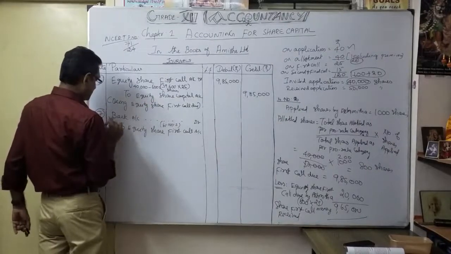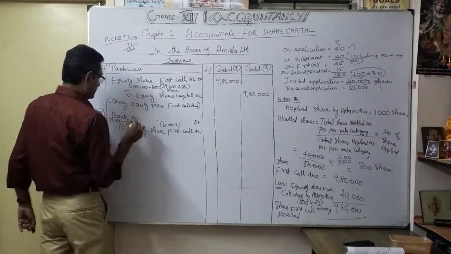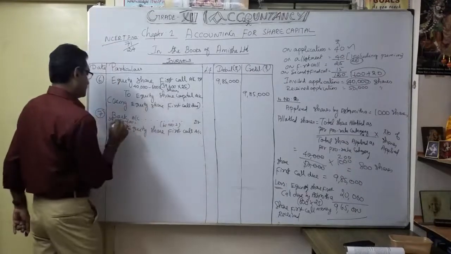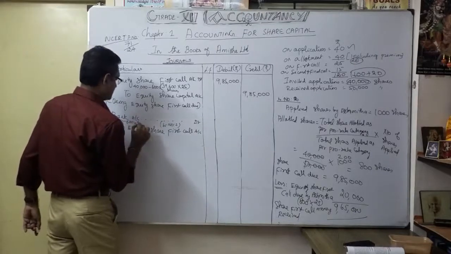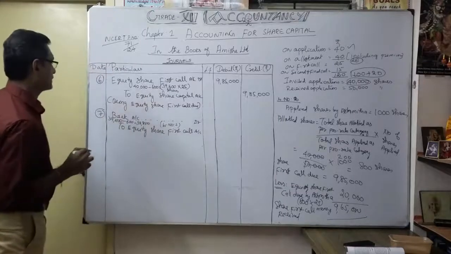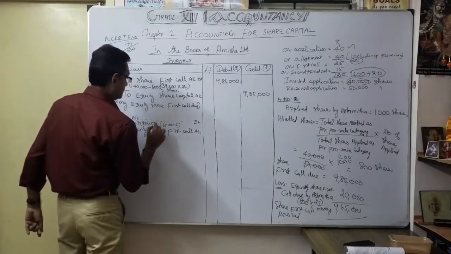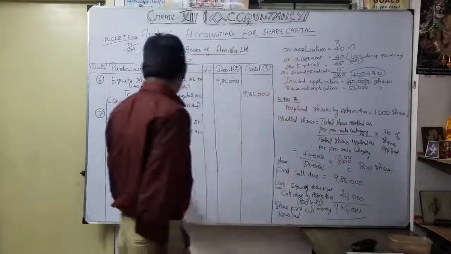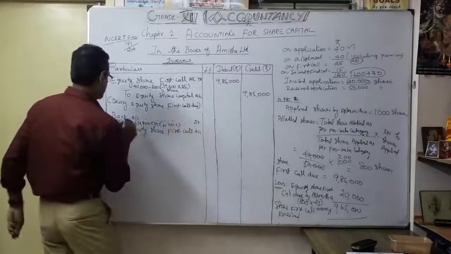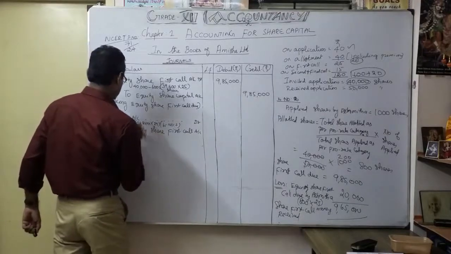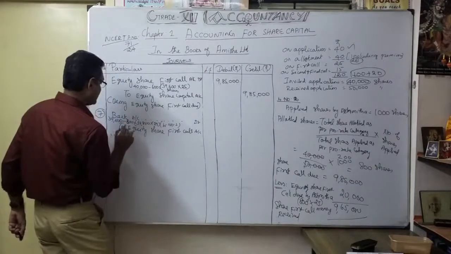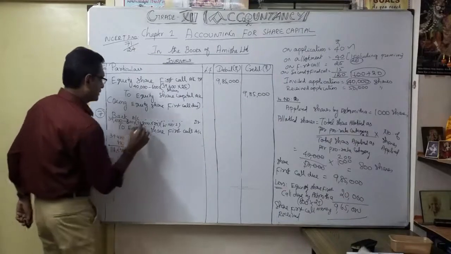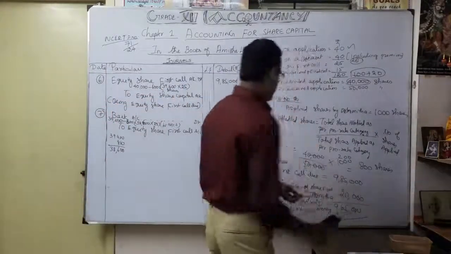Here we can also simply write 39,400 minus 800, so how much will it come? 38,600, isn't it? 39,400 reduce 800: 14 minus 8 is 6, so 38,600 into 25.